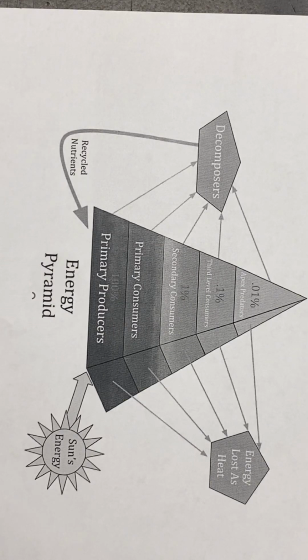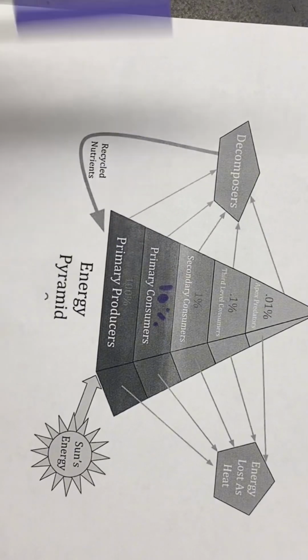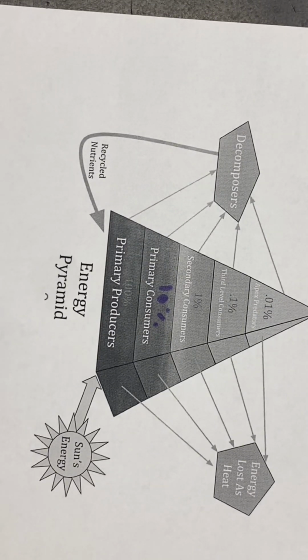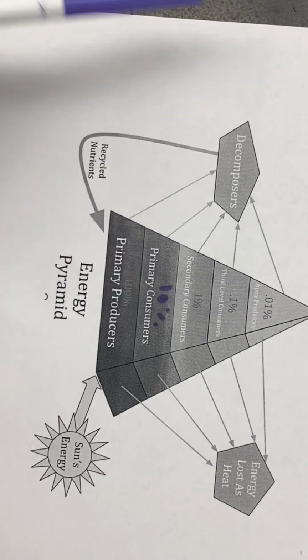The 10% rule in ecology means that only 10% of the energy consumers digest is actually stored in their bodies. The other 90% of the energy is lost in the form of heat, metabolism, digestion, and poop. You can also see how the percentage of energy at each trophic level decreases due to this energy loss.